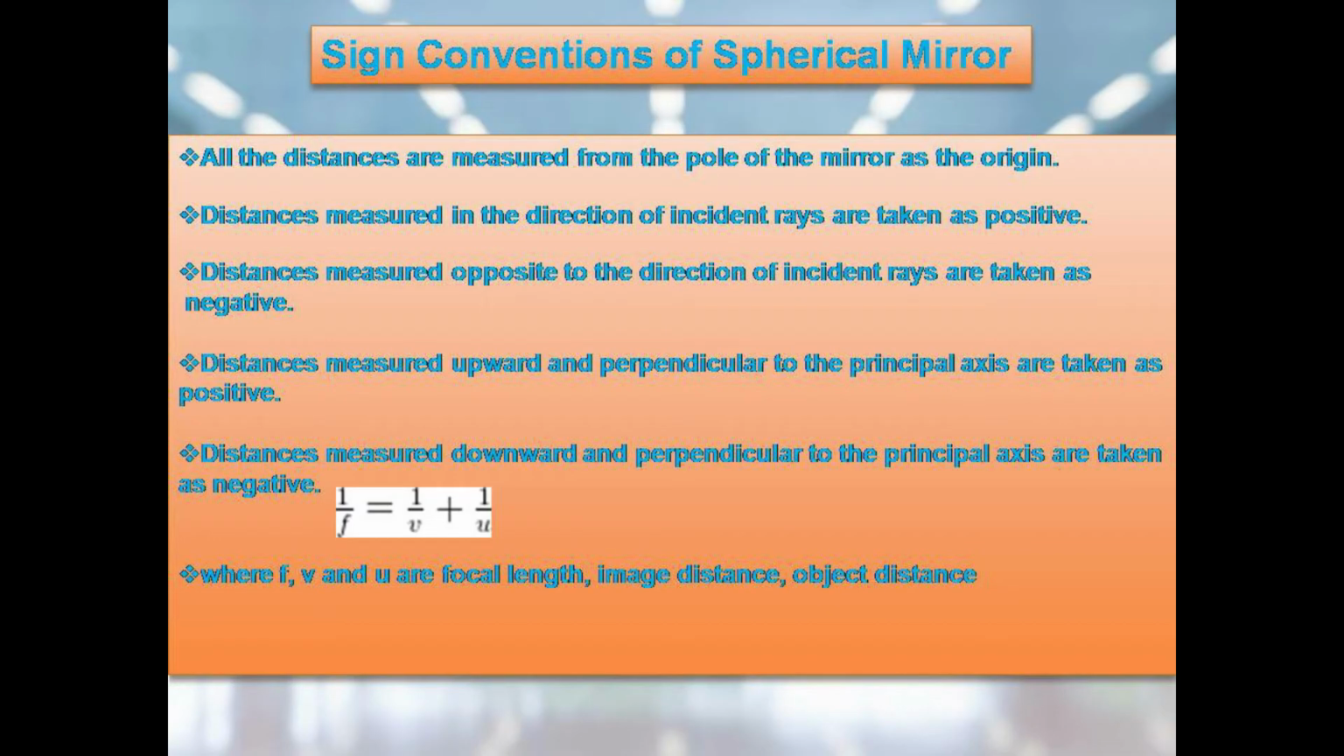Conventions of spherical mirror. All the distances are measured from the pole of the mirror as origin. Distances measured in the direction of incident rays are taken as positive. Distances measured opposite to the direction of incident ray are taken as negative, and the distances measured upward and perpendicular to the principal axis are taken as positive. The distances measured downward and perpendicular to the principal axis are negative, where f, v and u are the focal length, image distance and object distance. And the formula is 1 by f is equal to 1 by v plus 1 by u.